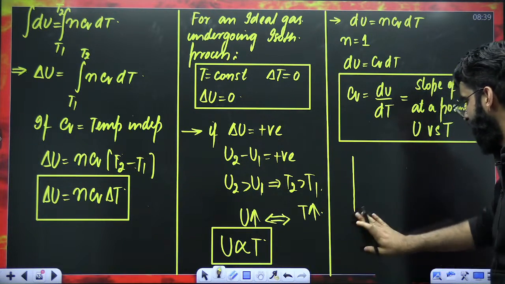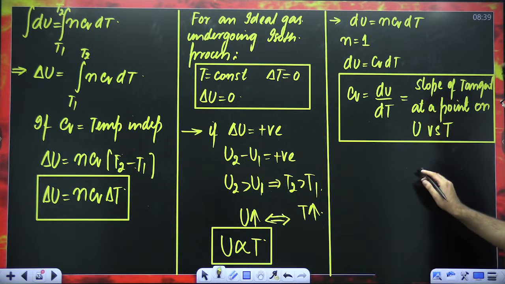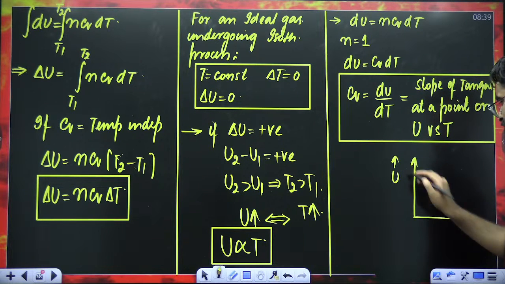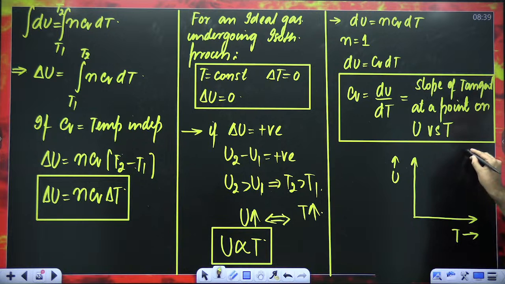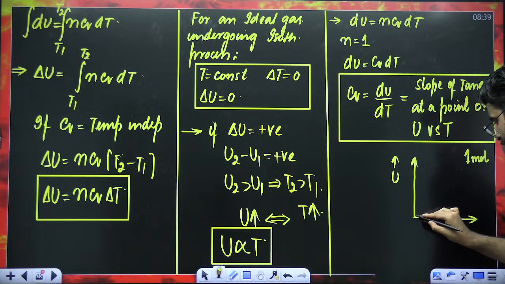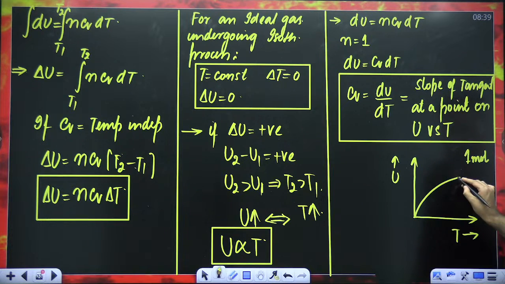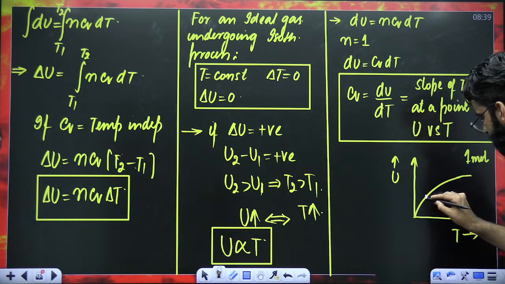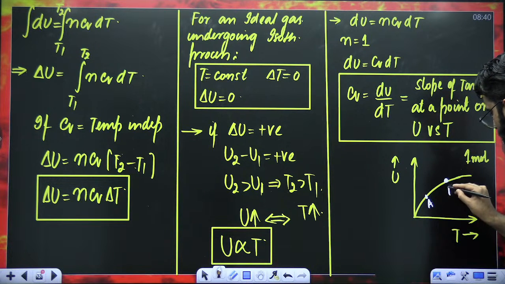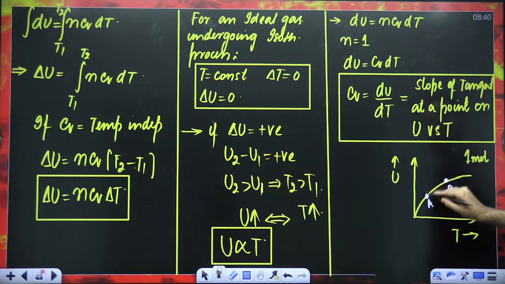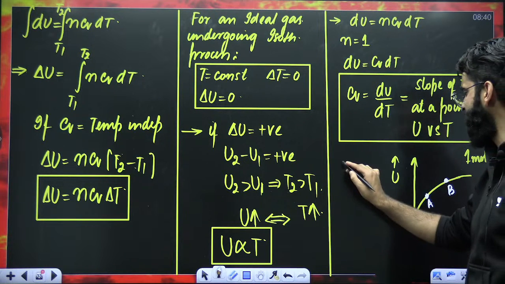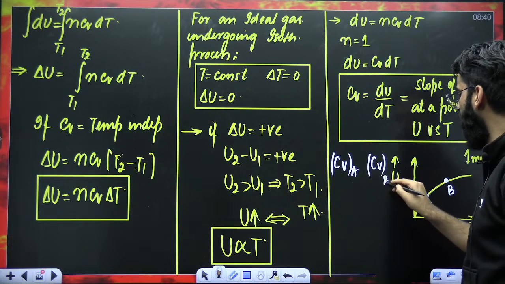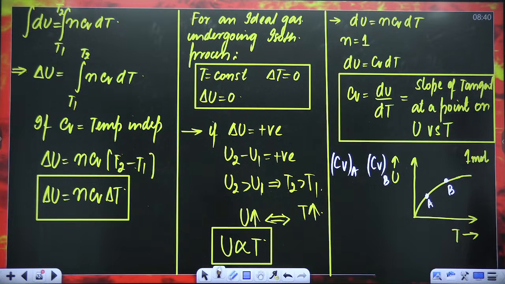For example, I'm giving you a question like this. Let's say this is the graph: internal energy versus temperature for 1 mole of ideal gas, drawn like this. I'm selecting 2 points, point A and point B. I'm asking you at which point the Cv value is more. Is Cv at A more than, less than, or equal to Cv at B?